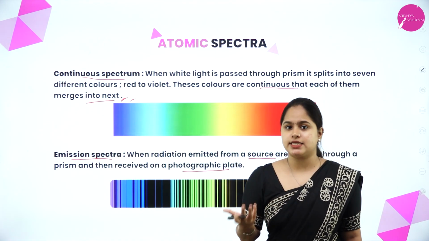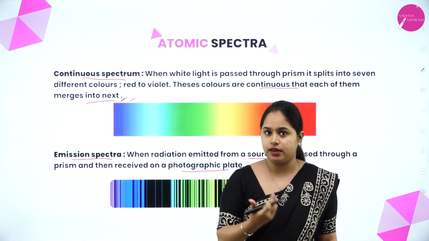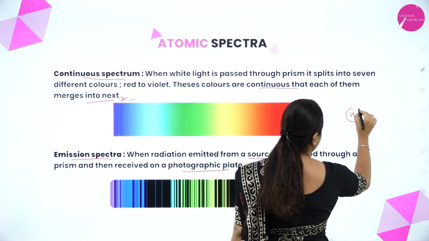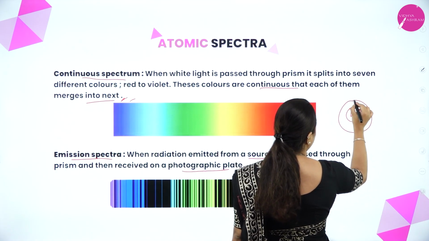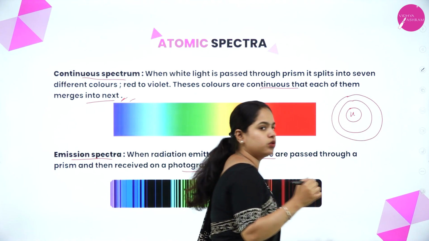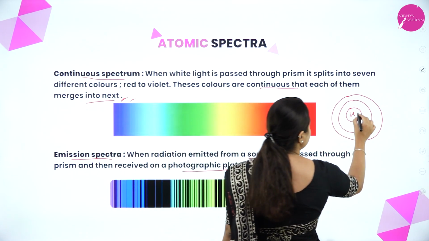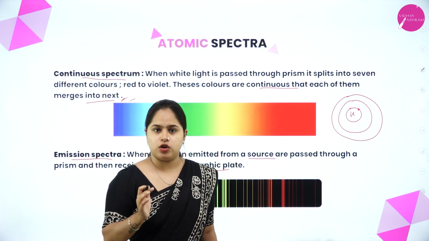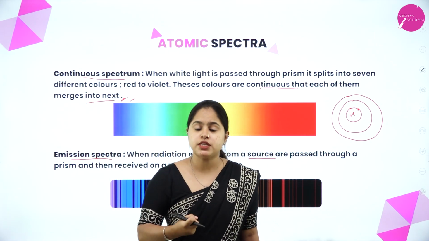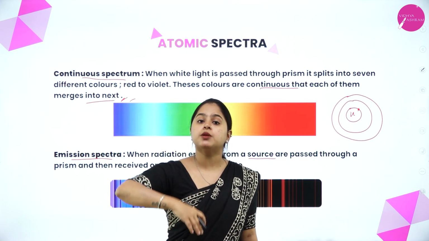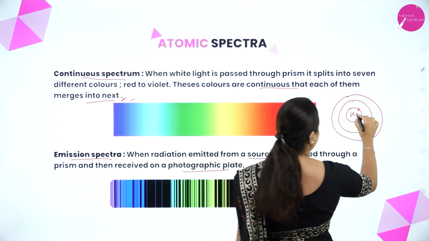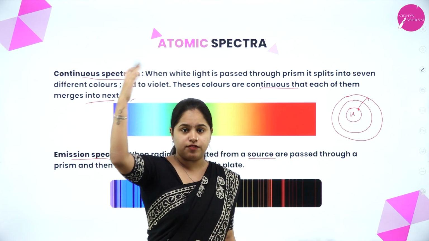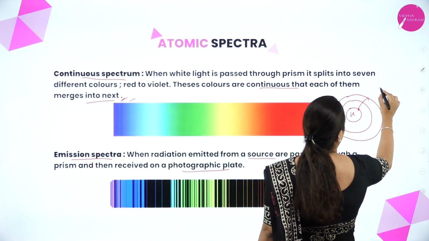Okay, so let's take an example of any atom. It is easy to consider the hydrogen atom. We know that there is a positively charged nucleus, right? In the case of hydrogen atom, only one electron is present, in this shell, let us say. So what happens is the electron absorbs the energy which is given to the atom and it moves to excited energy states. From this energy state, it moves to the higher energy states. These higher levels or higher energy states are called excited states.